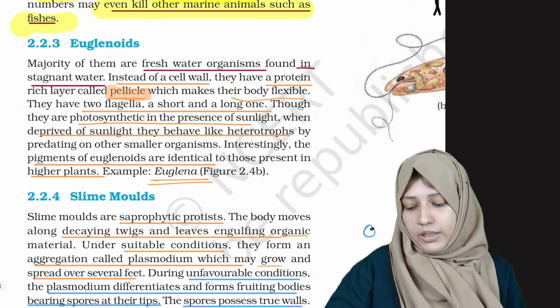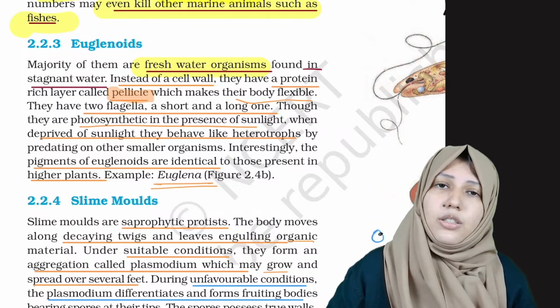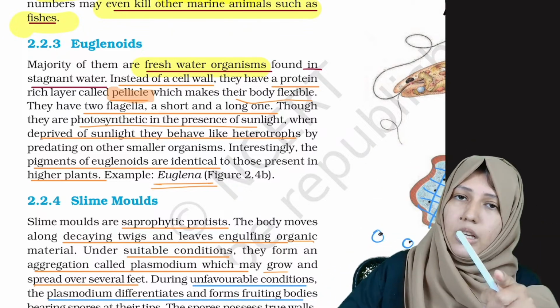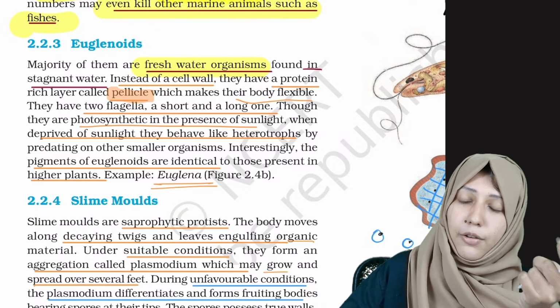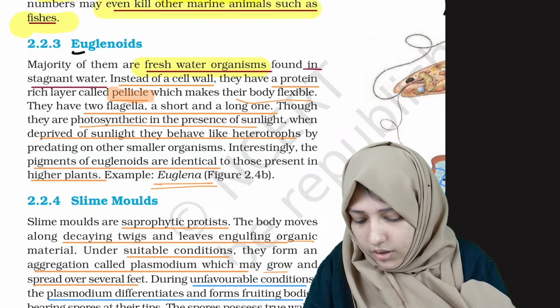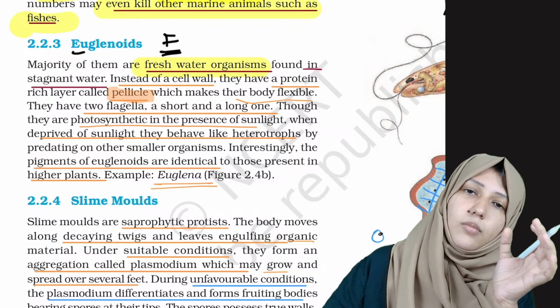Now the next group is euglenoids. Euglenoids are mostly freshwater organisms. The dinoflagellates were mostly marine, but euglenoids are freshwater. E and F: euglenoids, flagella, freshwater.